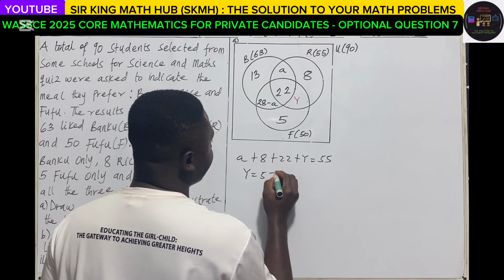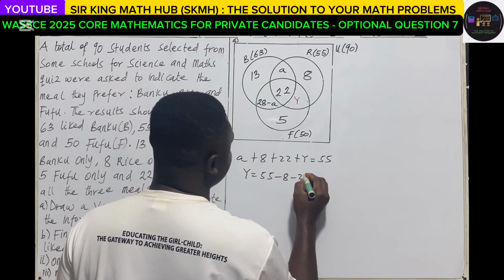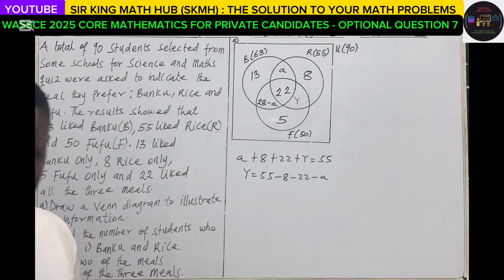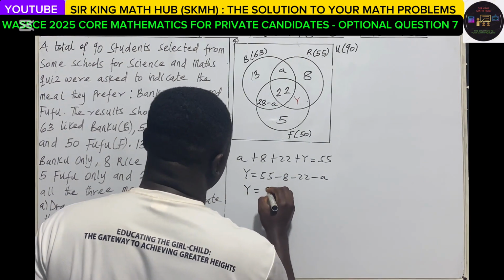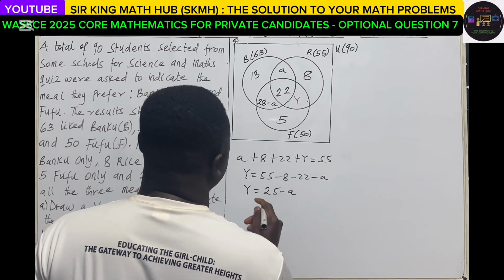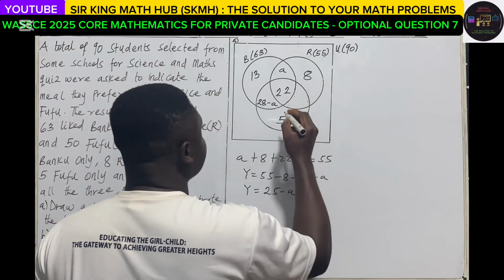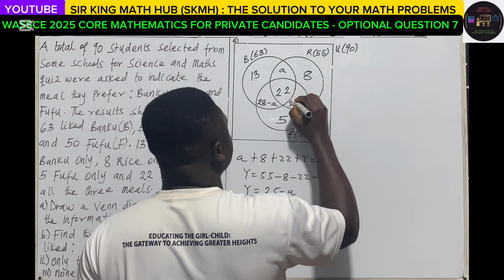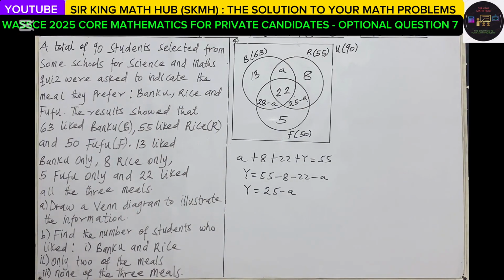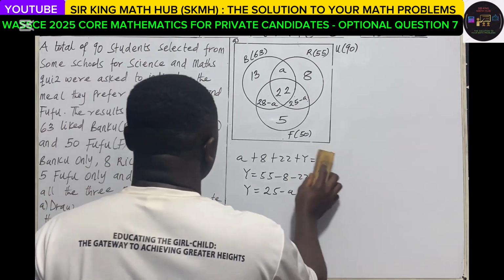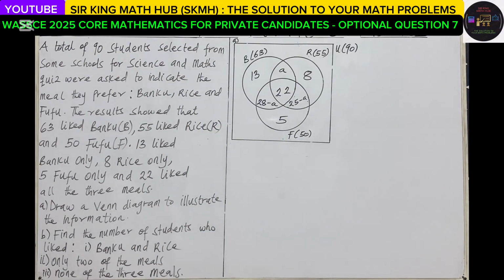So we have 55 minus 8 minus 22 minus A. 55 minus 8 minus 22 is 25. So Y is equal to 25 minus A. In place of Y, I substitute 25 minus A. Now we are looking for the exact value of A.